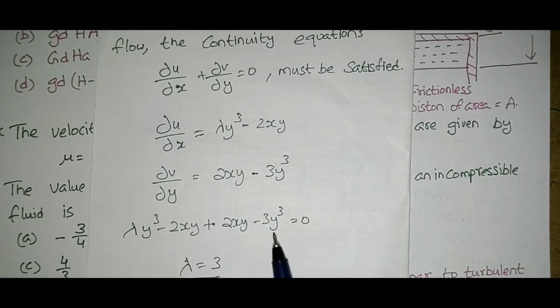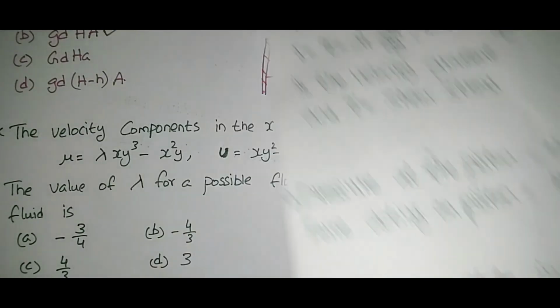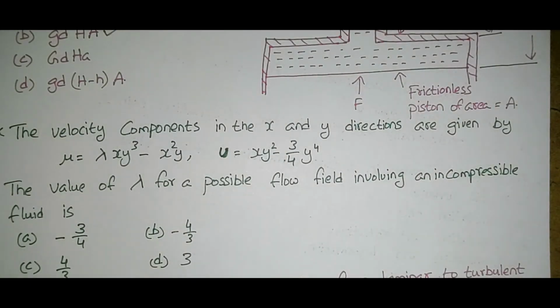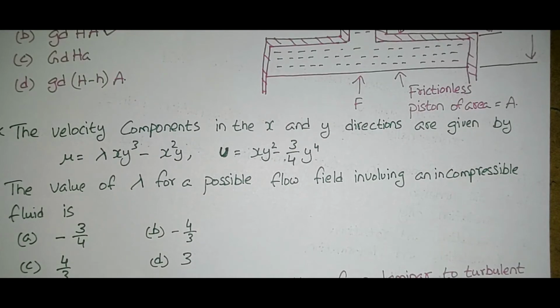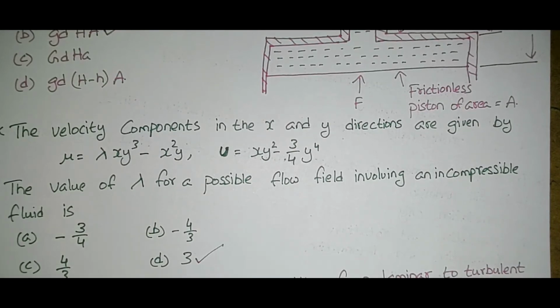From this equation we get the value of lambda equal to 3. Like that we can understand the explanation for the asked question. So here the answer is 3.